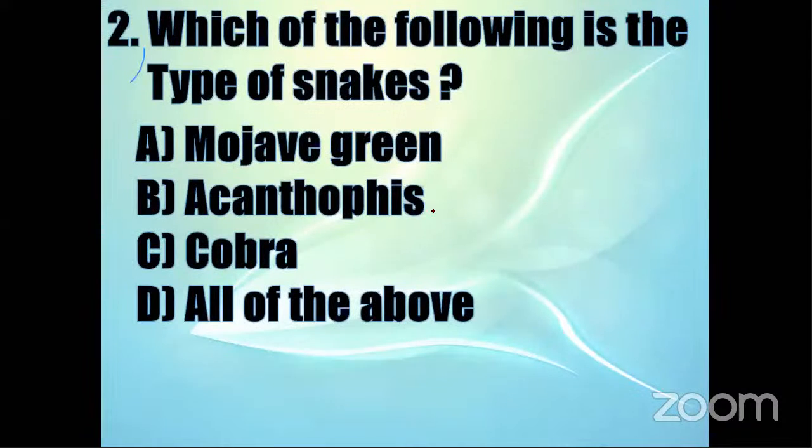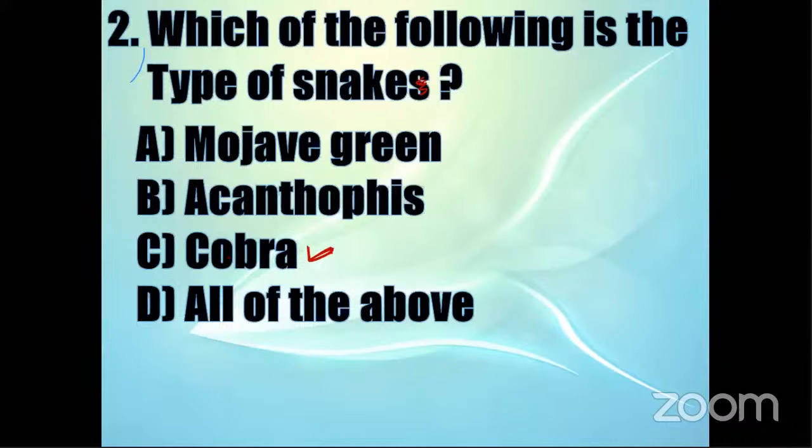Similarly, one more example: which of the following is a type of snake? Mojave green, Acanthopus, cobra, or all of the above? Now, we have heard about only one snake, that is cobra, isn't it? But we are not sure whether Mojave green and Acanthopus are lizards or snakes.